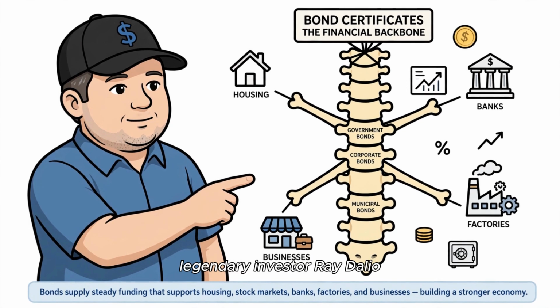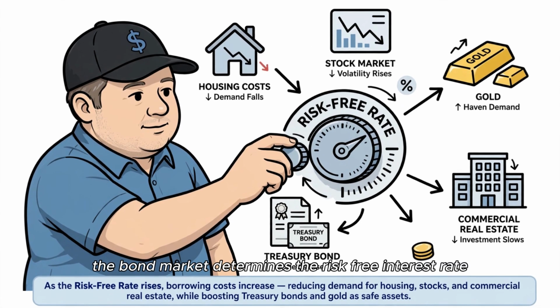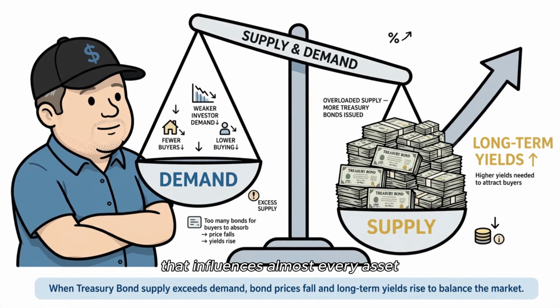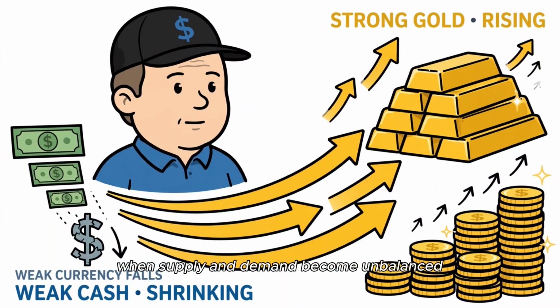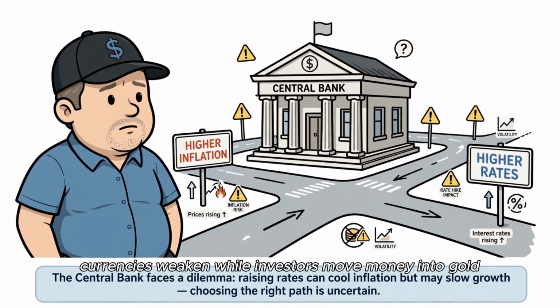Legendary investor Dalio says the bond market is the backbone of the entire financial system. The bond market determines the risk-free interest rate that influences almost every asset. When supply and demand become unbalanced, long-term interest rates begin to rise. Currencies weaken while investors move money into gold.